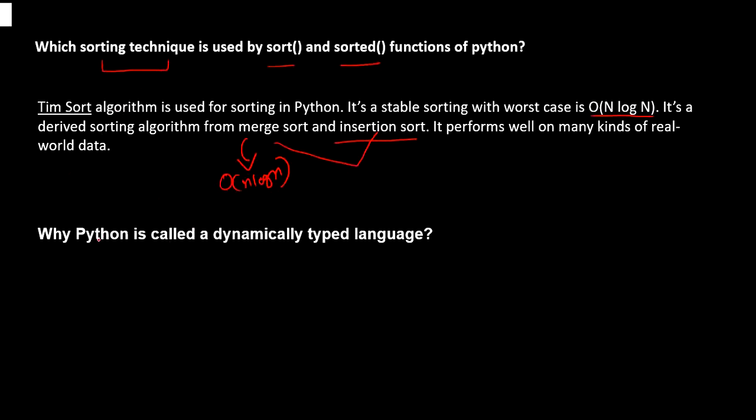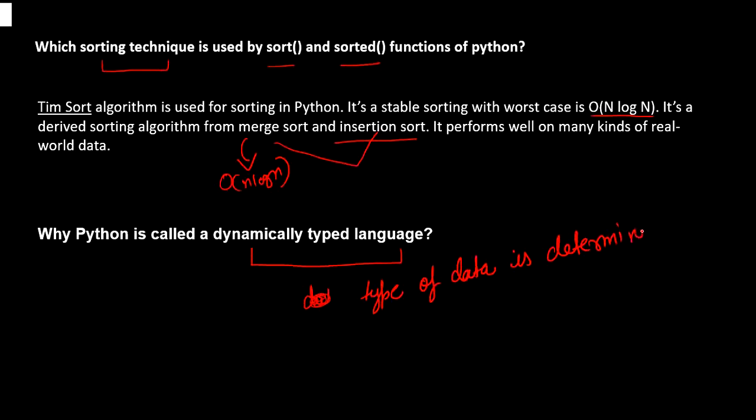Okay. Next question is, why is Python called a dynamically typed language? Before discussing that further, first you should be aware of what a dynamically typed language is. A dynamically typed language is a language where the type of data is determined during runtime, right? In the runtime itself, the type of data is determined.